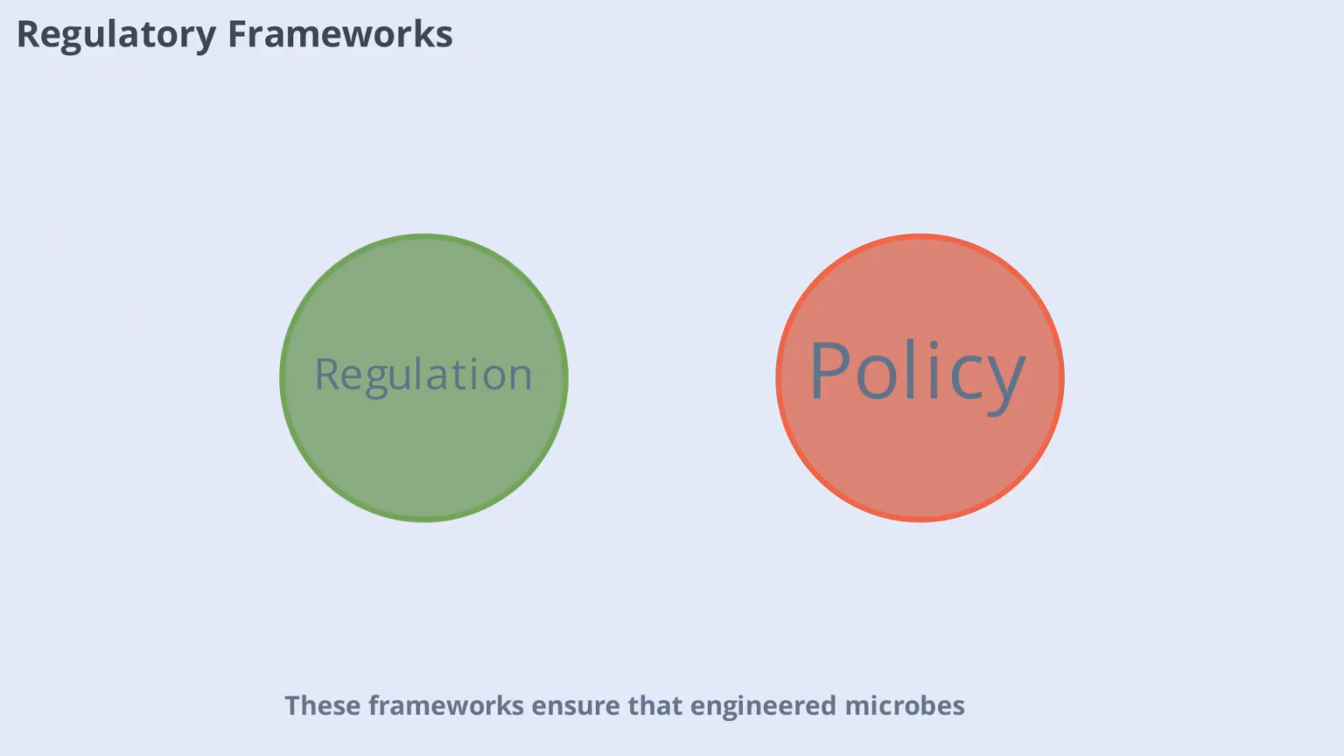Governments and organizations develop regulations to guide genetic engineering. These frameworks ensure that engineered microbes are safe for humans and the environment. By setting standards and monitoring research, regulators promote responsible innovation. Collaboration between scientists, policymakers, and the public is essential for progress.